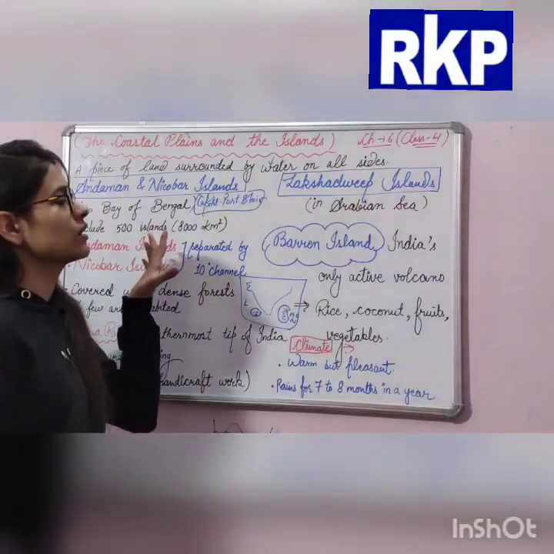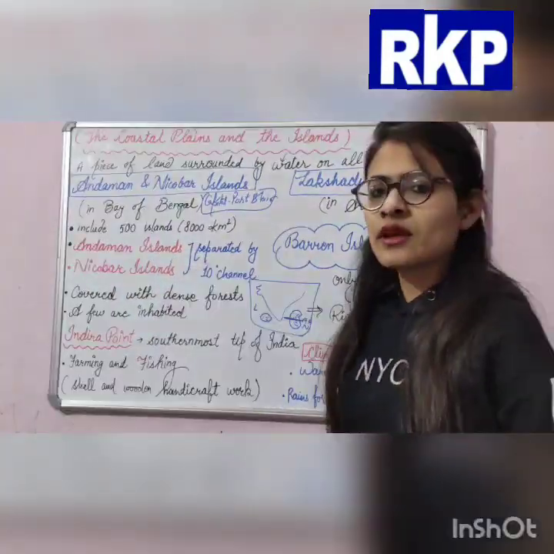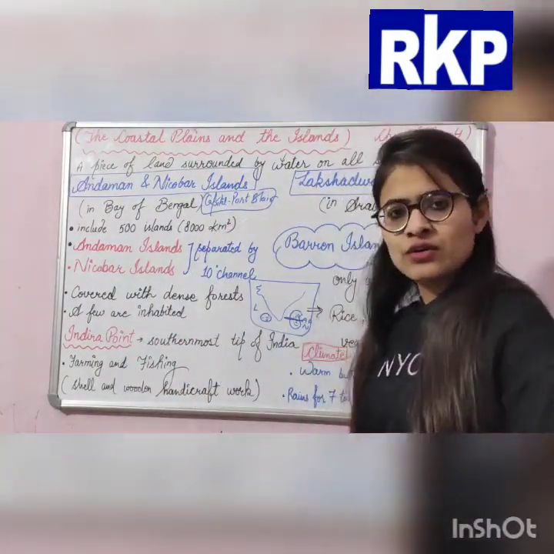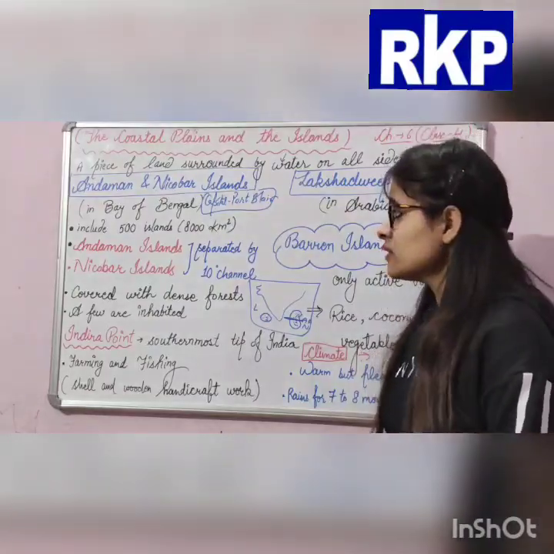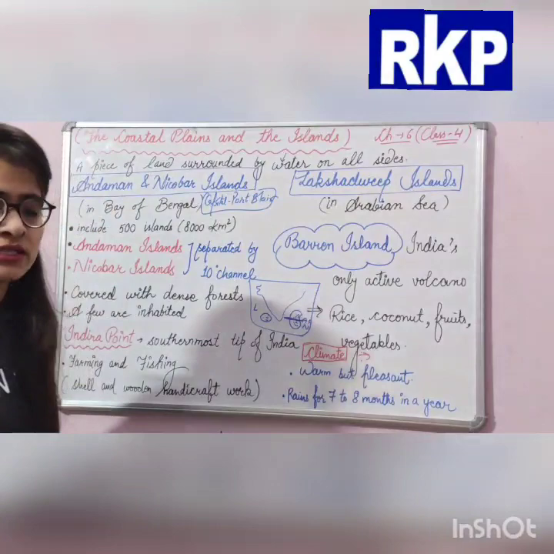And they cover an area of how much? 8,000 square kilometres. Okay, 8,000 square kilometres.